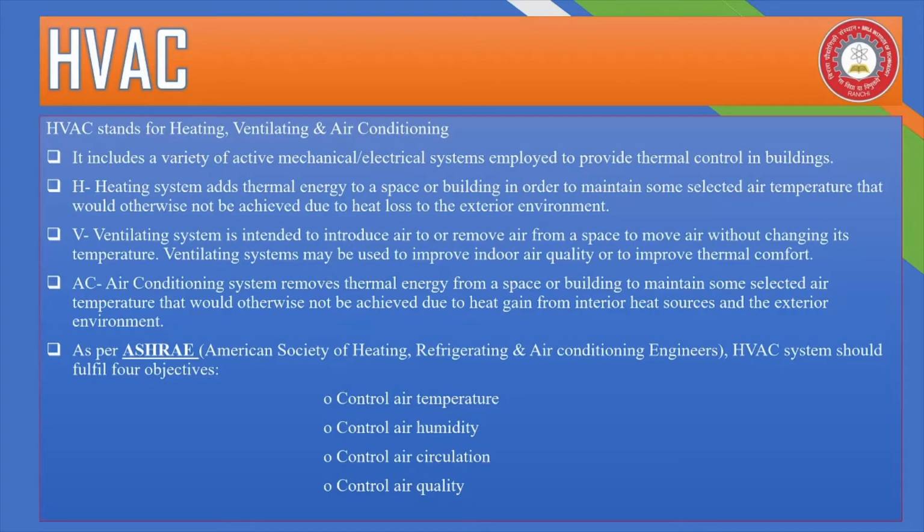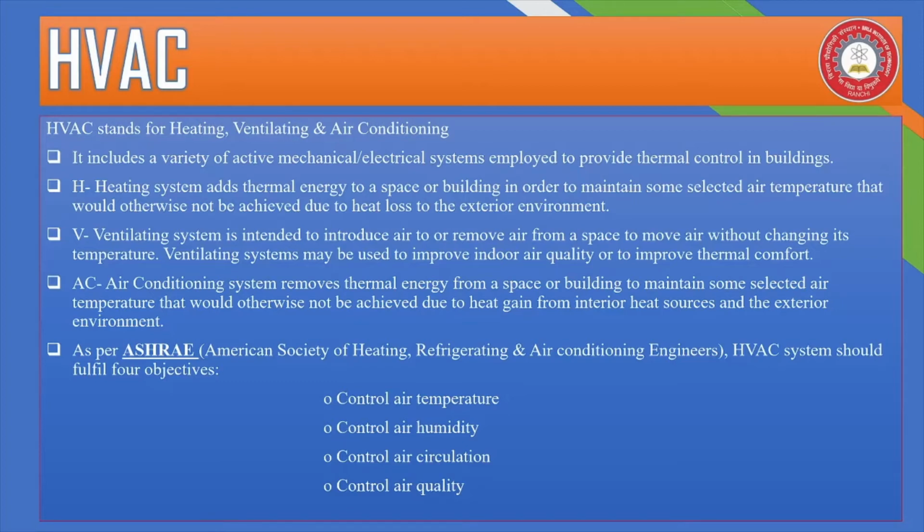As per ASHRAE, or American Society of Heating, Refrigeration and Air Conditioning Engineers, HVAC system should follow four objectives: control air temperature, that is H; control air humidity, that is V or ventilation system; control air circulation, that is also the function of V and AC; control air quality, that is the main function of ventilation system with the help of HEPA filters and pre-filters.